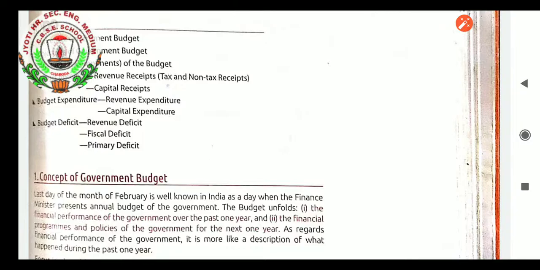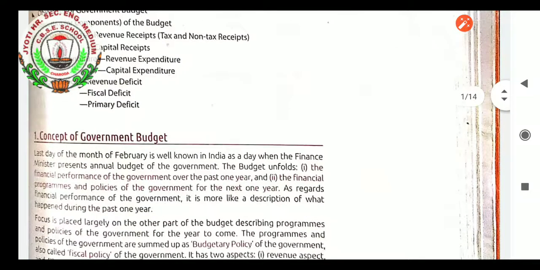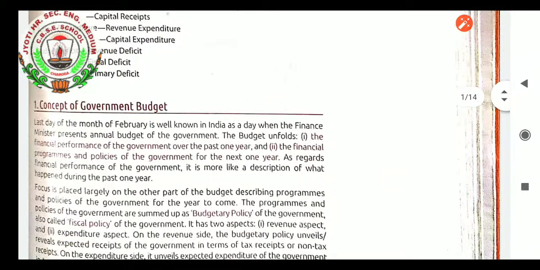Last year's performance: according to the government budget which was set, how much performance had been achieved, and for the current year, how much target has to be set according to the budget. These two decisions are taken in the annual meetings. As regards the financial performance of the government, it is more like a description of what happened during the past 1 year. Focus is placed largely on the other part of the budget, describing programs and policies of the government for the year to come. The programs and policies of the government are summed up as the budgetary policy of the government, also called the fiscal policy of the government.